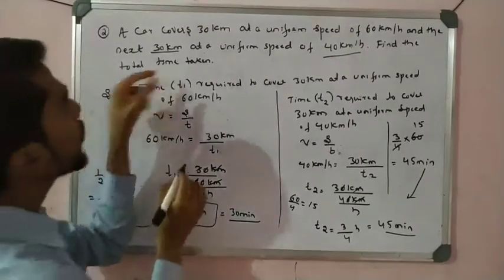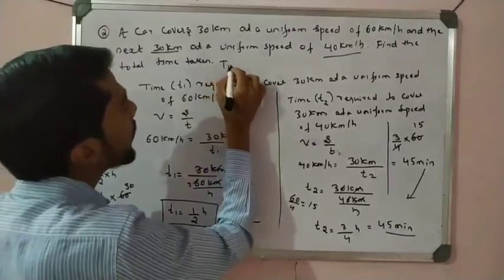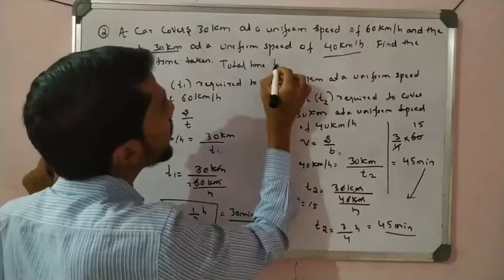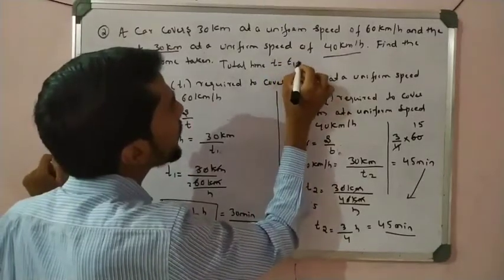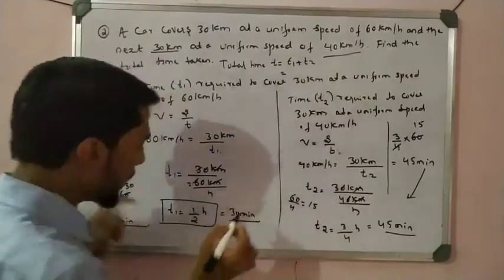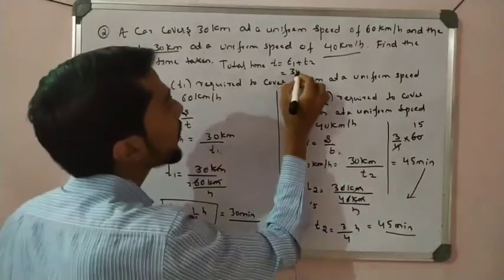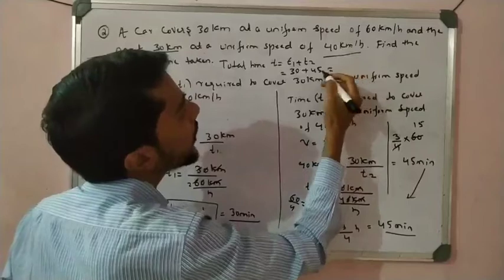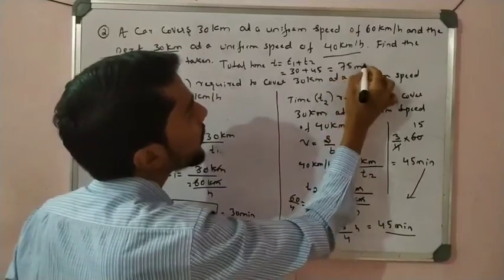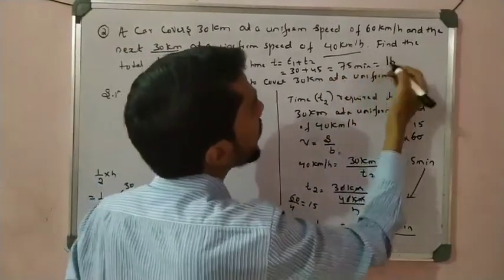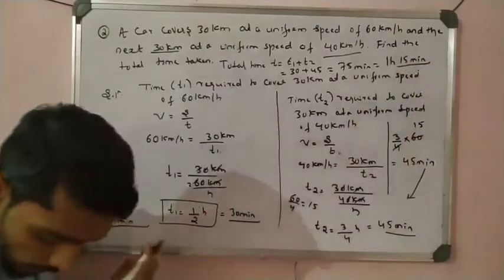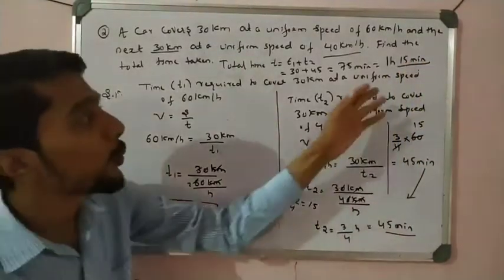So now we have to calculate the total time taken. Total time T is equal to T1 plus T2, right? So what is T1 here? T1 is 30 minutes, plus T2 is 45 minutes. It is total 75 minutes, which means 1 hour 15 minutes. So like that you have to take it, students.